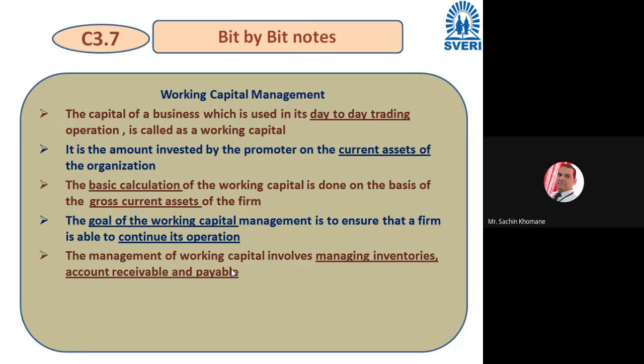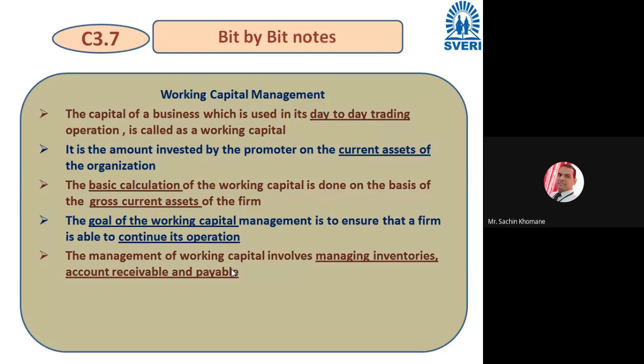Suppose suddenly a maintenance need comes up, it happens sometimes, and if you do not have money, suppose there is a breakdown in a 3D metal printing machine and you need 3 lakh rupees, you should have a judgment for that, right? So already you have purchased a big machine of 3 crore to 4 crore rupees and for that maintenance you should have money, breakdown maintenance, right? So such working capital should be with you.